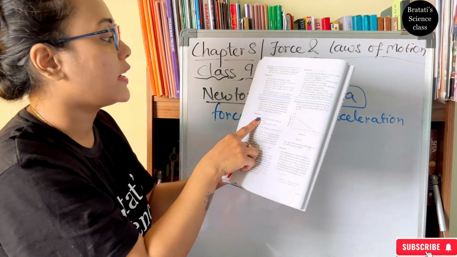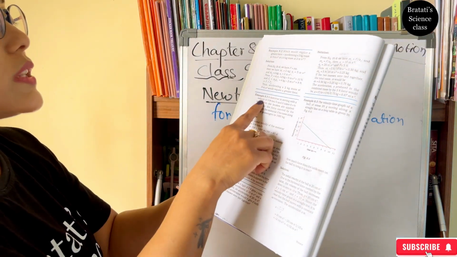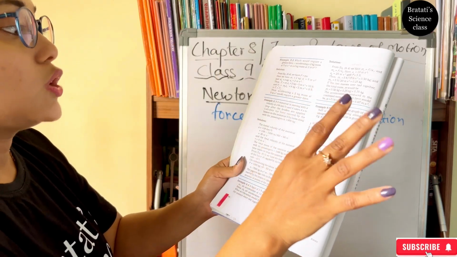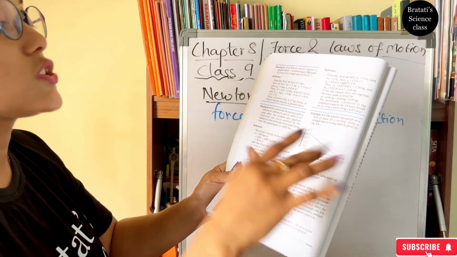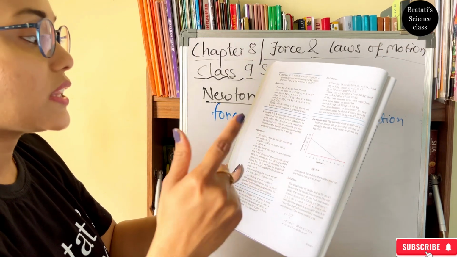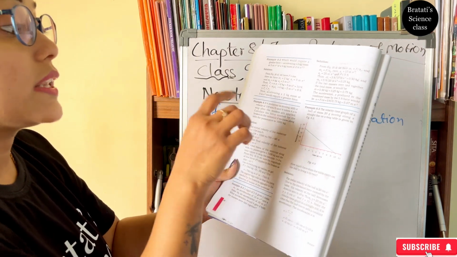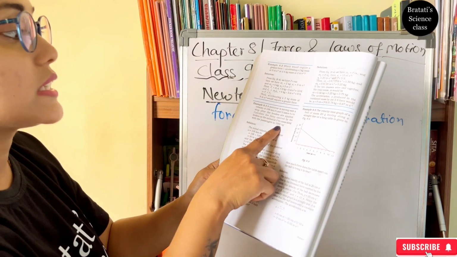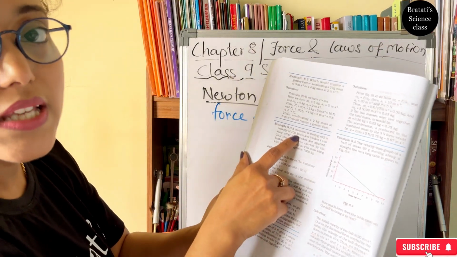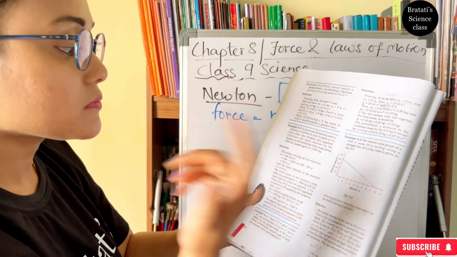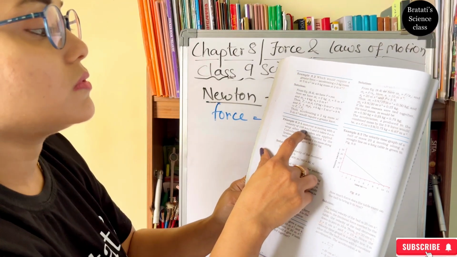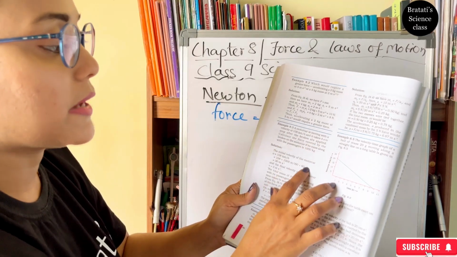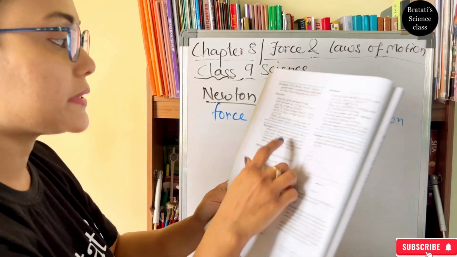Which one will we do? We will do 8.3. A motor car is moving with a velocity of 108 km per hour, that is u. It takes 4 seconds, t, to stop after the brakes are applied. So it will stop means final velocity 0. Calculate the force, where the motor car's mass is 1000 kg. So we need to check whether all units are in the same unit or not, like kilometer per hour, second, kilogram. It should be meter per second, then it will match. So first we have to convert u to meter per second.